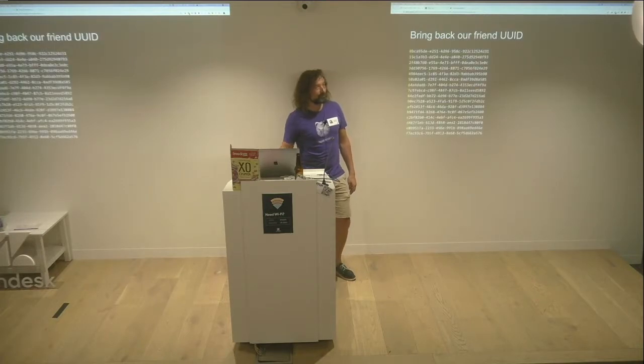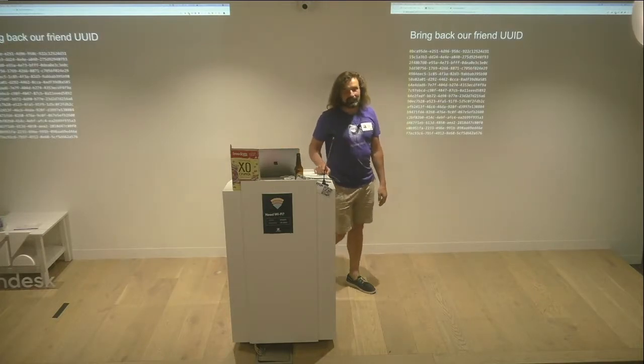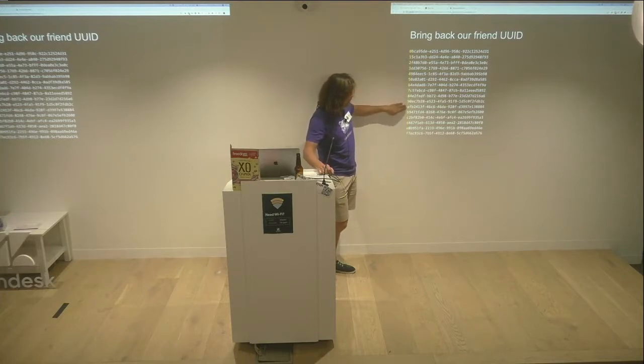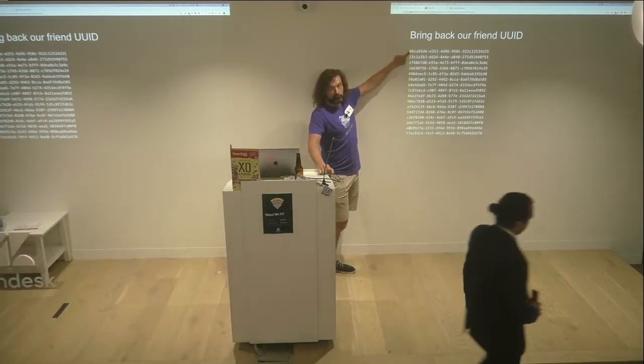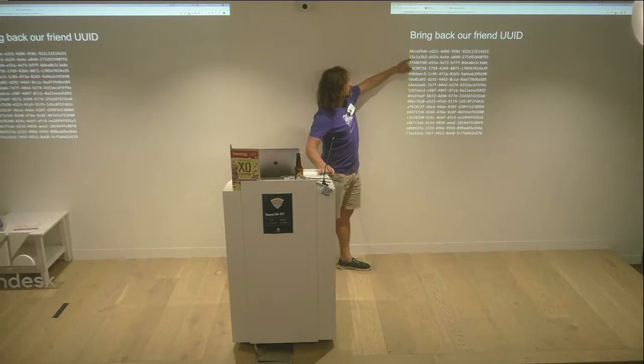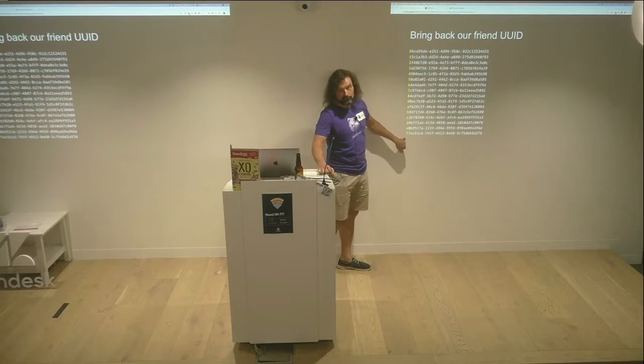And then I brought back the friendly UUID. I started having a look at UUIDs and I said, well, the first character of a UUID has a chance of being a number, 0 through 9, or a letter, A through F, 6 letters. And depending what happens here, if Ruby changes it into an integer, in this case, this would change it into the integer 0. In this case, it would change it into the integer 15. These would be all integers, but these would be all zeros as well.